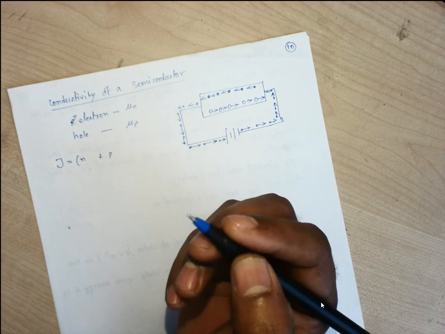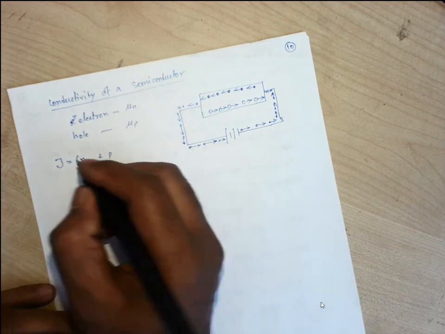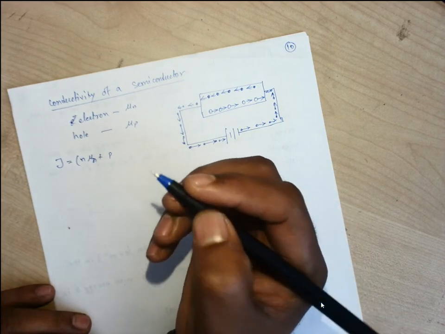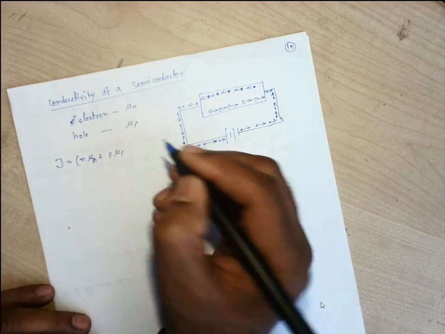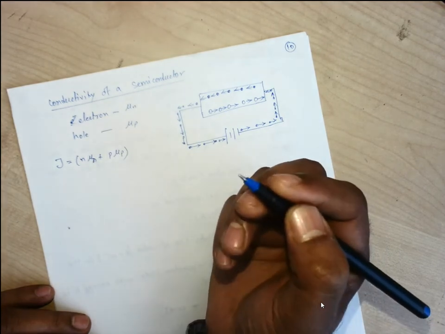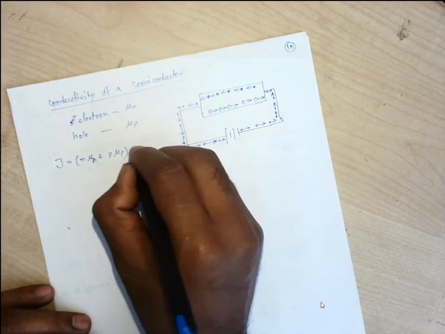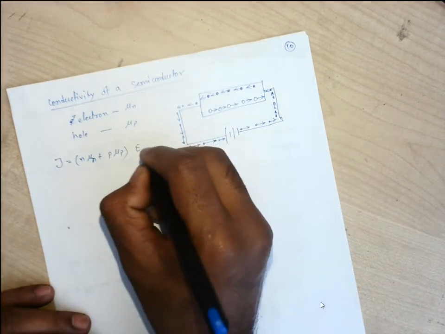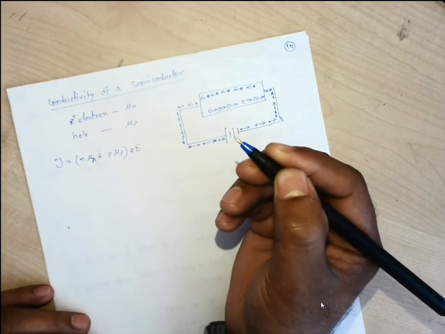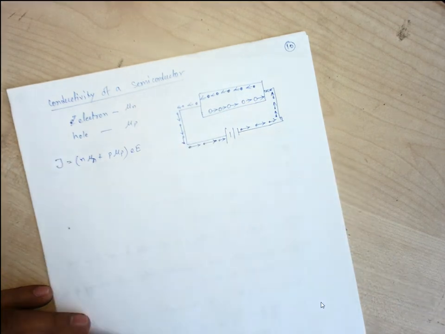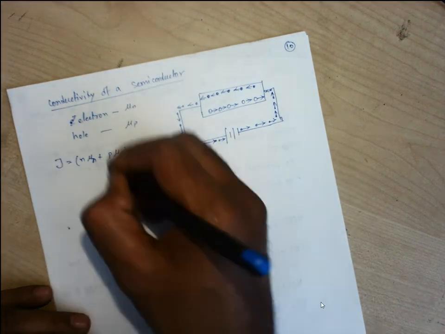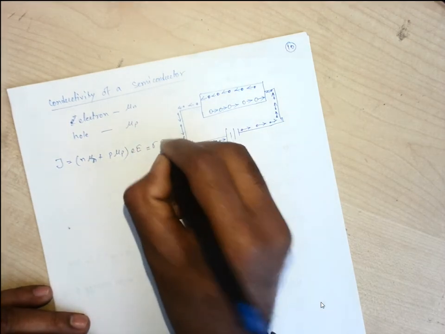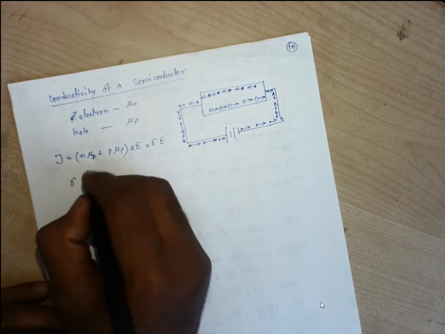So when the electrons move with the mobility of mu n, and the holes move with the mobility of mu p, under the external influence of the electric field, let us consider E, and this term is multiplied by the charge value, e, it gives you the current density. So we can say that this whole part is sigma into E. So what is sigma? Sigma is the conductivity.